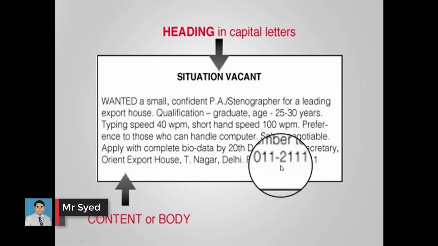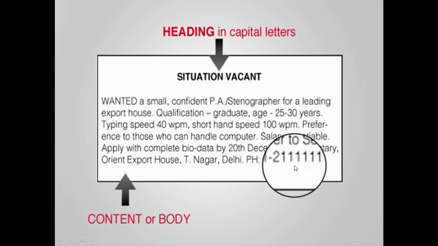And after this, what is here? Yes, that is the phone number. So the phone number or the contact number must be given, because the person who is interested may have a conversation with you for further details or more information. Alright, and after writing such things, students, you have to close this message in a box.